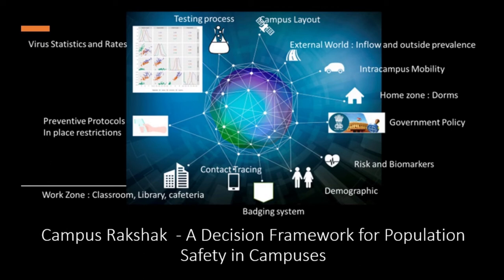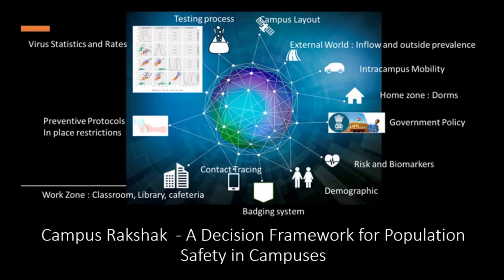Campus Rakshak, a decision framework for population safety in campuses. The Campus Rakshak is designed to be a decision framework that integrates different applications and tools such as the Go Corona Go app for contact tracing, Tapestry pooling for campus-wide testing, simulators, and recommender systems to form a single platform that can monitor, predict, and recommend mitigation strategies for campuses against COVID-19.